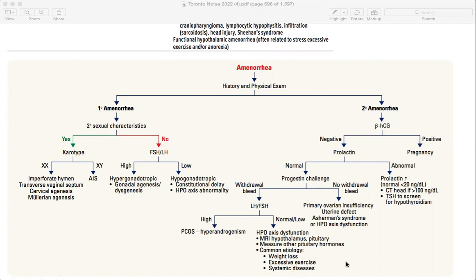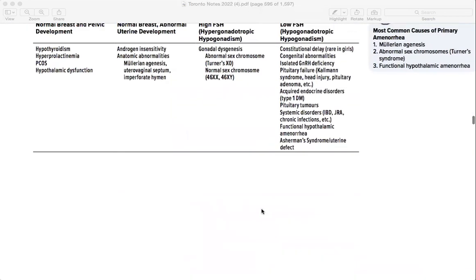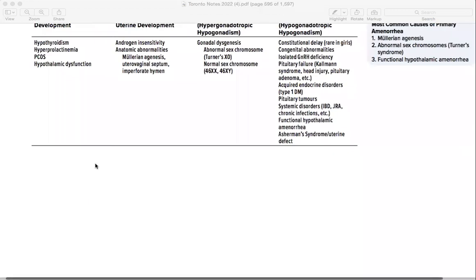Maybe any systemic disease like rheumatoid arthritis or SLE that is causing this amenorrhea. So you have to know all of these things step by step to rule out particular things, because if you do all of these step by step, you get to know a lot of stuff. So you need to remember it by heart. Now it would be very easy for you to go up and see table 2 and table 3. So you have to remember it by yourself.